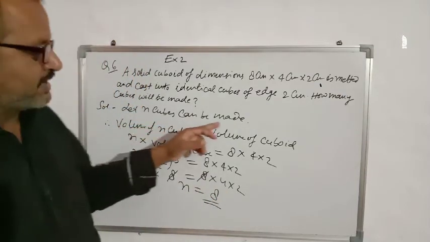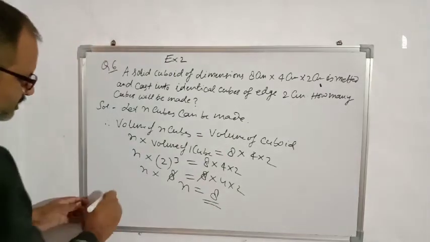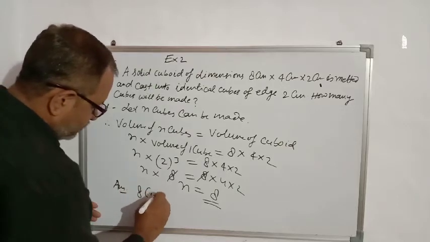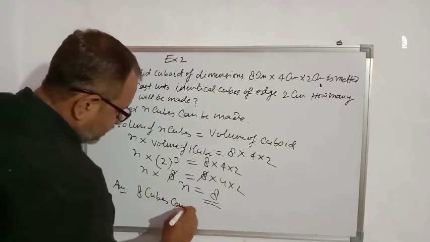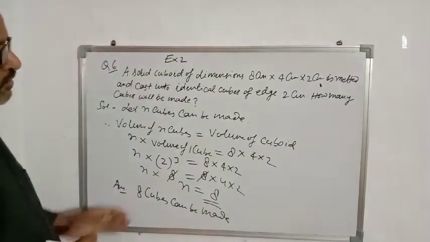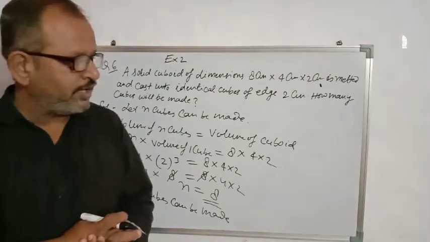So how many cubes can be made? 8 cubes can be made. So what is the answer? 8 cubes can be made. So whenever a solid is melted and recast into another solid, both have the same volume.